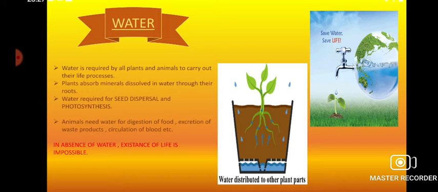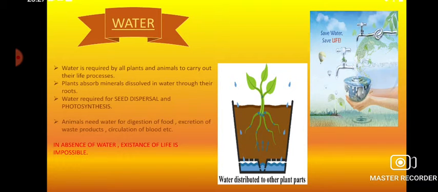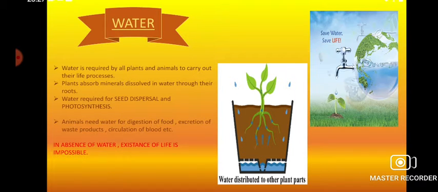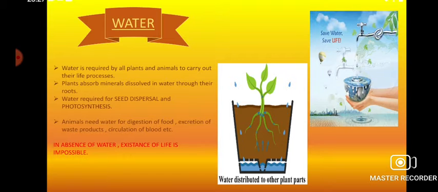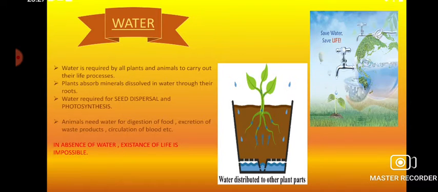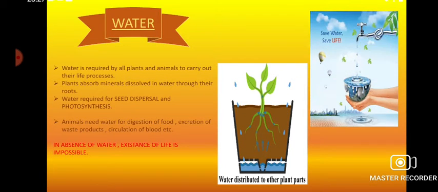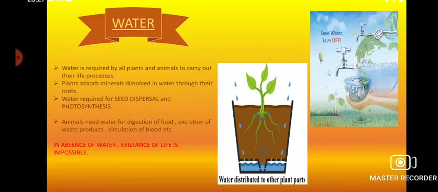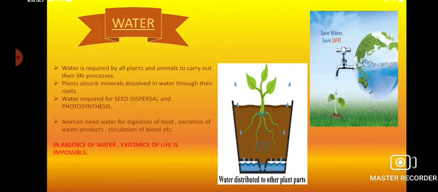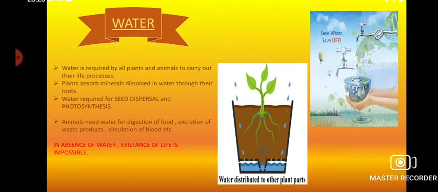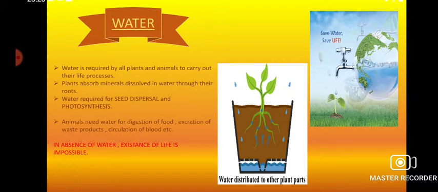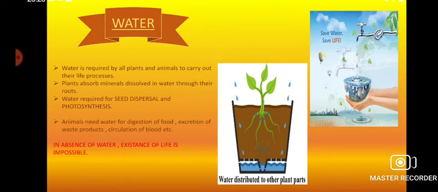And animals also need water for digestion, for excretion, for circulation, for different processes. So we see water, although an inanimate object, is needed in every part, every step of survival, every step of life.